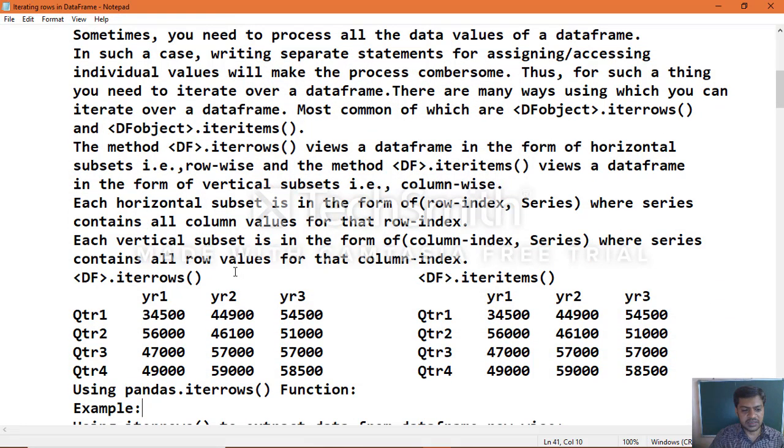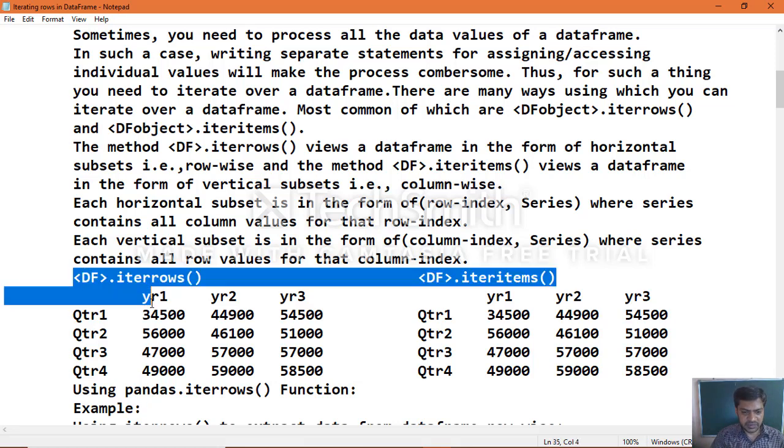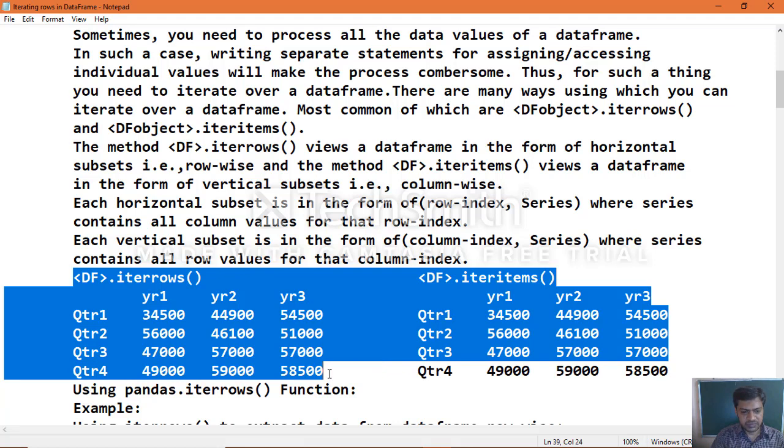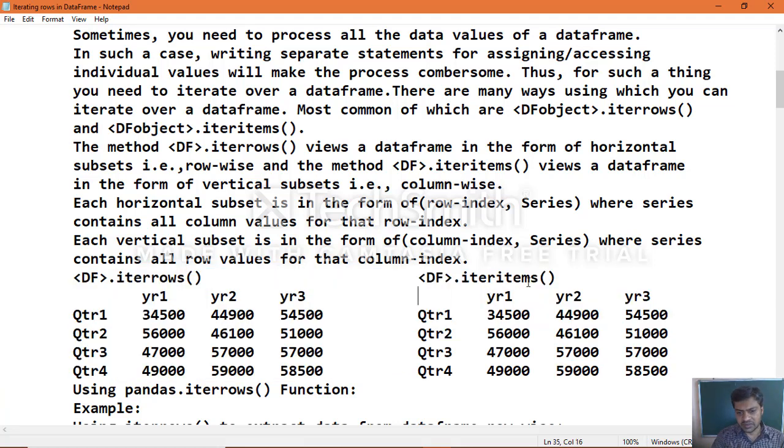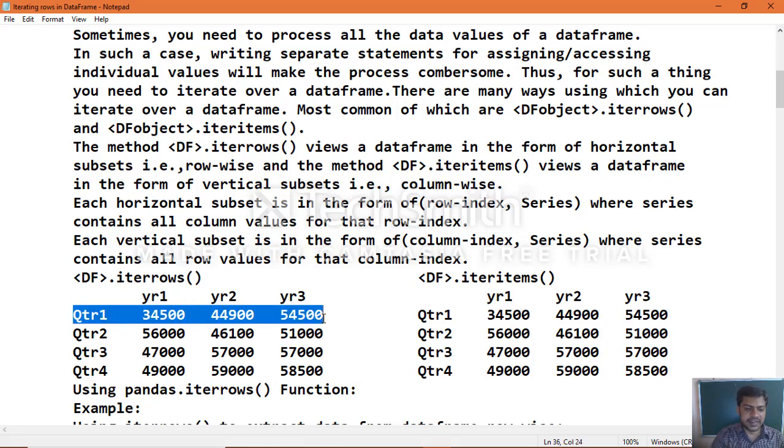In the example you can see, iterate rows is on the left side, with the data frame object, and on the right side is iterate items. It is the same data frame object. This is what we call a row, which contains all the column values.